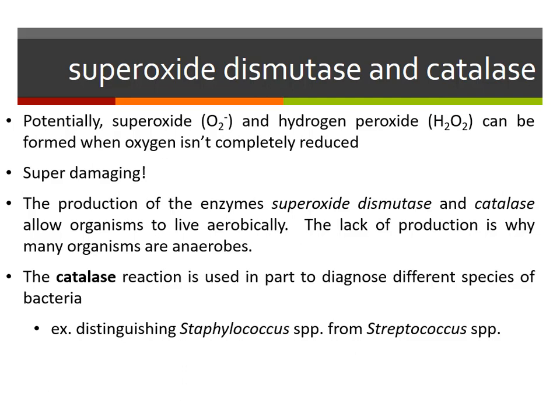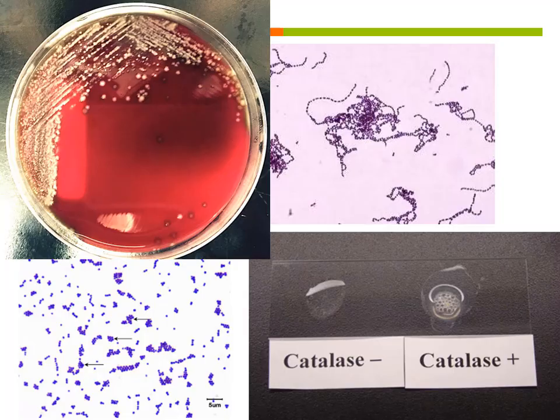So where am I going with this? I do have a point. The catalase reaction is a really simple first step reaction to help us differentiate between Staphylococci and Streptococci species. So for example, this is a strep throat plate. I would make plates for the MedTech program, and I would take swabs from my throat, and I would spike in pathogens. And so I would spike in Streptococcus pyogenes, which causes strep throat.